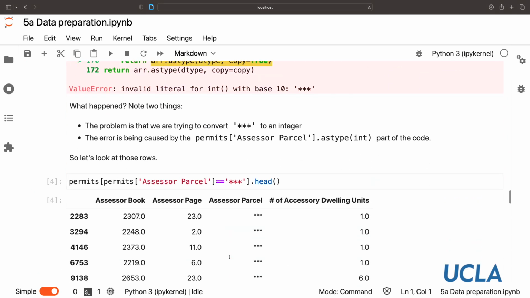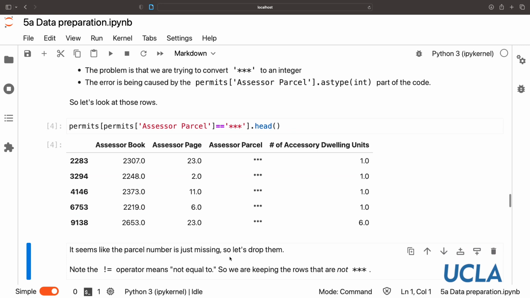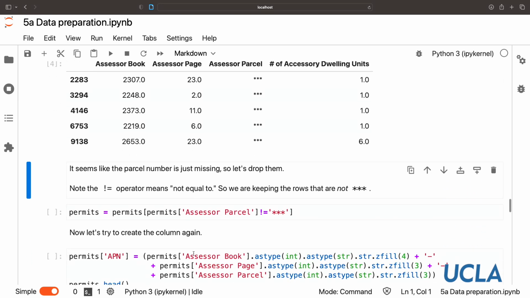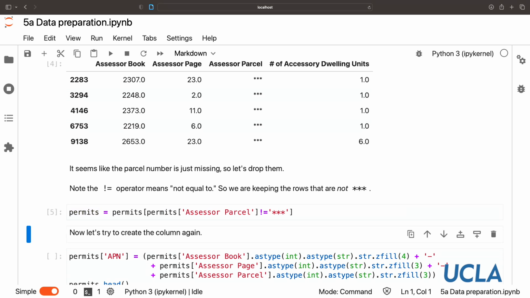So let's look at these rows. OK, we see what the problem is. It's not clear what's going on here, but let's just drop them. That's the easiest way. And we can do this with this not equal to, this exclamation mark equals operator. So in this line here, we're saying have true for all the permits where the assessor parcel is not equal to star star star. And so for these rows that are true, we use it to create a subset of this permits data frame, and then we'll put it back in permits. So we'll overwrite what we had before. So let's try and do this again.